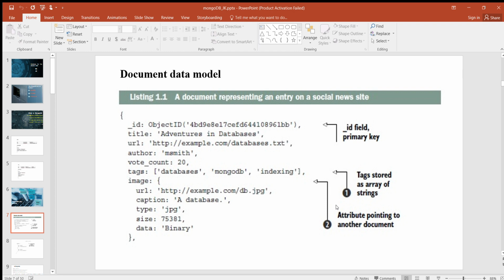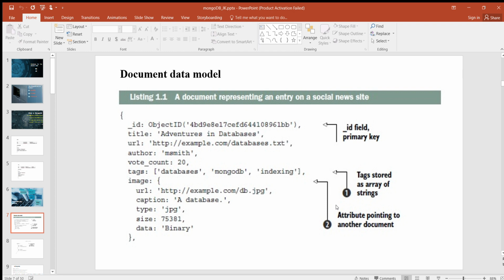_id, object ID, title, adventures in databases, URL, author, tags, images, and so on. Tags are stored as an array of strings, and another field points to another document. This listing shows a JSON document representing an article on a social news site. Think Reddit or Twitter. As you can see, a document is essentially a set of property names and their values.